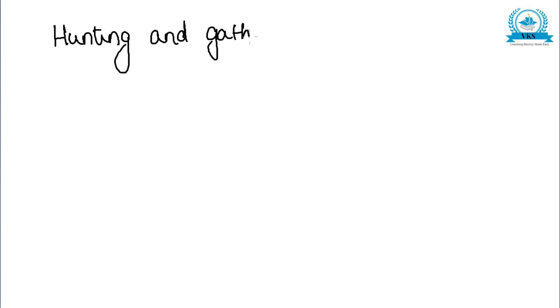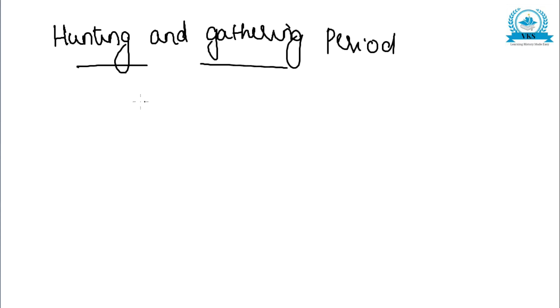So as I told, in today's video, we will be discussing about hunting and gathering period. The Earth is over 4,600 million years old.